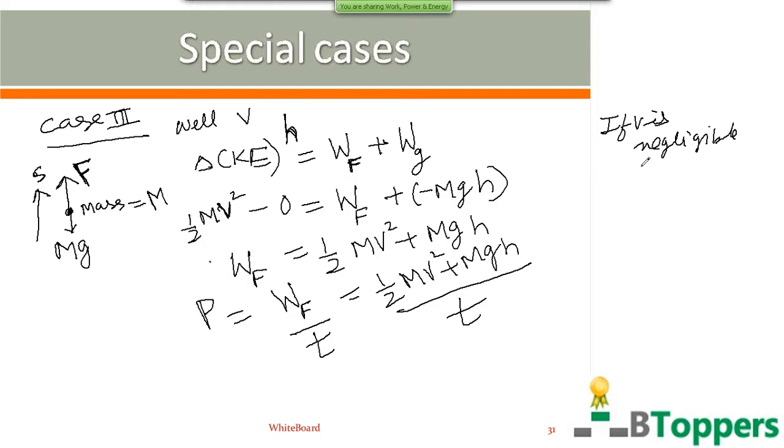If the water is pumped out with negligible speed, in that case, we write P equal to mgh by t.